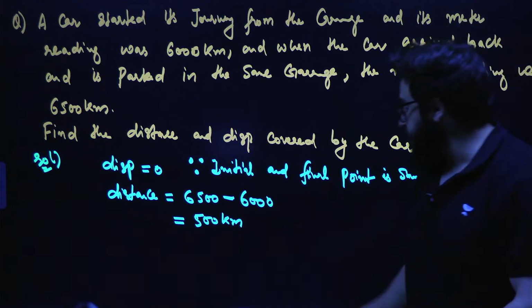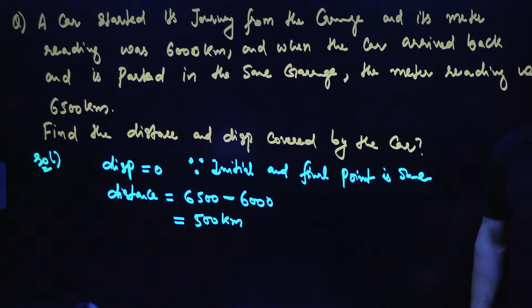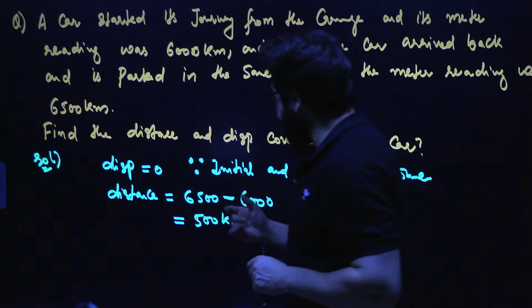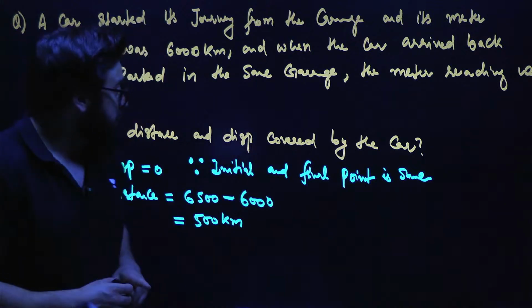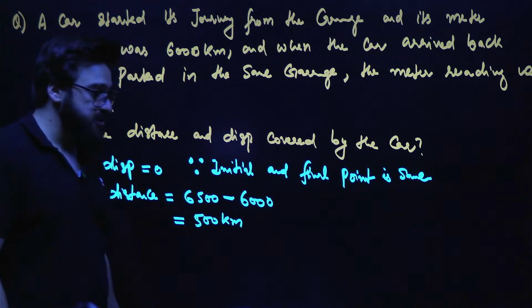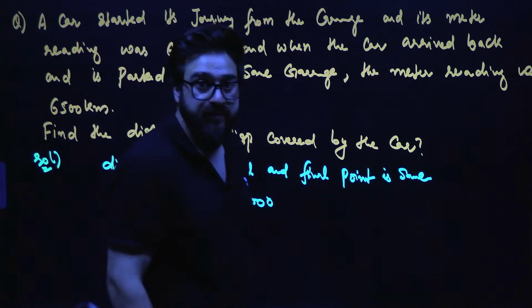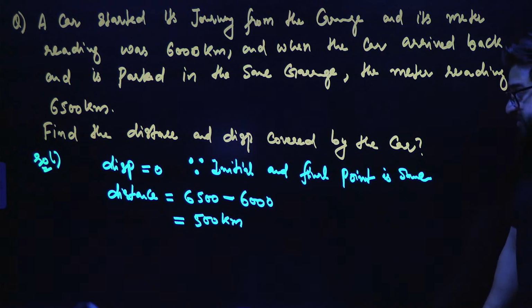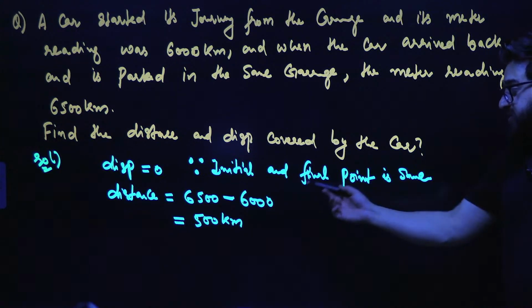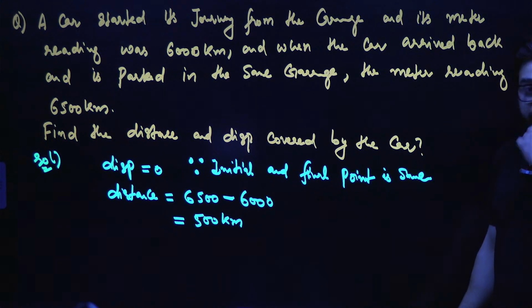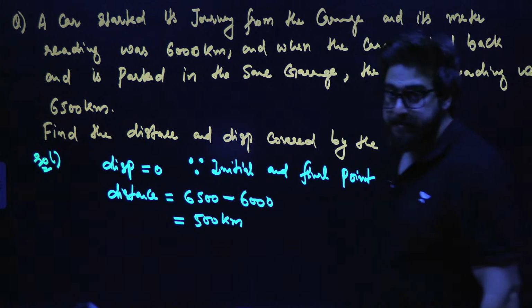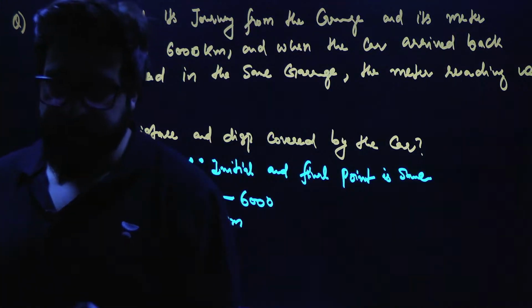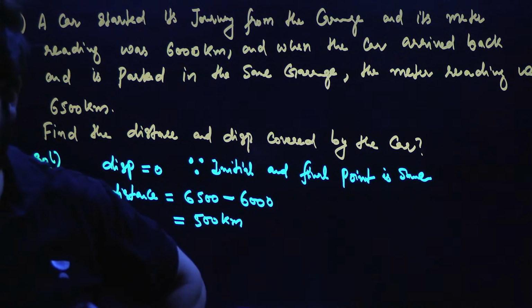Distance covered is only 500 and displacement traveled is, we say, 0. Displacement is 0 and distance is 500. Is this clear? Tell me in the chats. Everyone means everyone. Is this crystal clear?